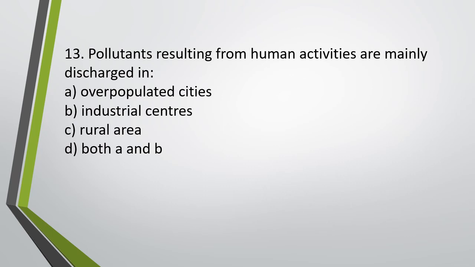Question number 13. Pollutants resulting from human activity mainly discharged in overpopulated cities, industrial centers, rural areas, or both A and B. What is the source of the pollutants that result from human activities? The correct answer is option D. Both overpopulated cities as well as industrial centers are the main source of pollutants.